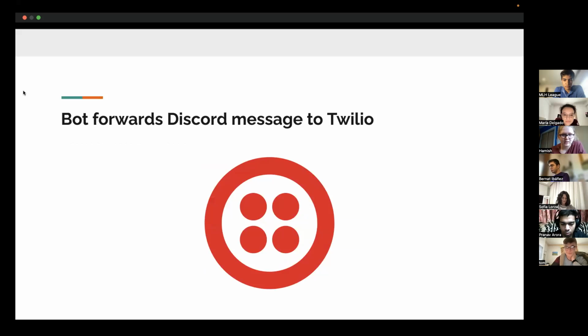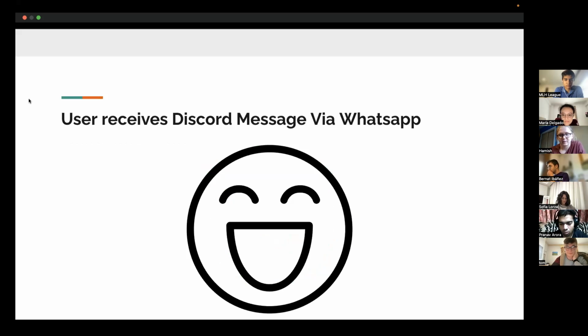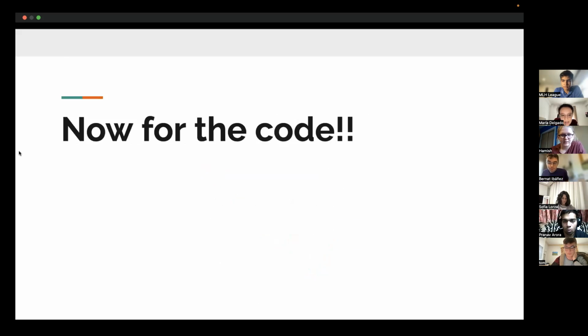And then once the bot has detected the messages and processed them, it creates messages to send via Twilio, which it sends to Twilio. And those messages then get forwarded by Twilio to WhatsApp. And then the messages end up in WhatsApp, and the user can receive the Discord message via WhatsApp. And we thought this was useful because some friends we have only have WhatsApp or Discord, they don't have both. And so being able to integrate a WhatsApp chat as a channel in Discord would be quite nice.